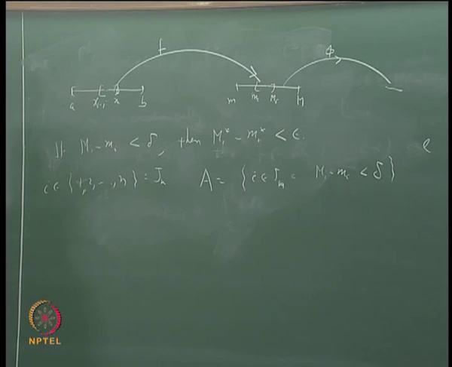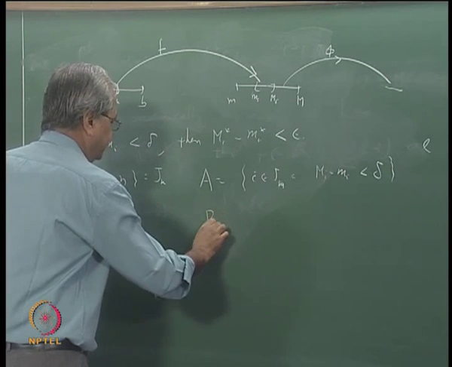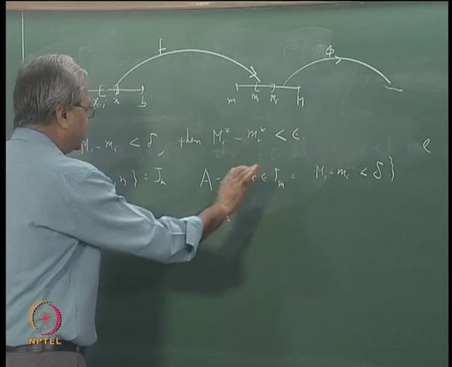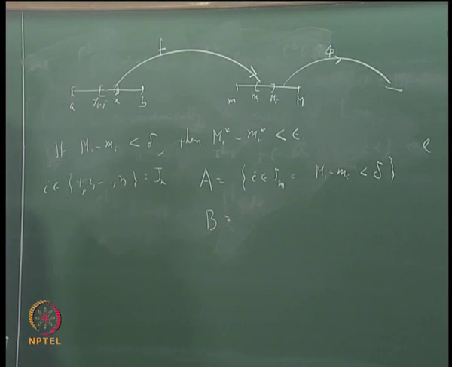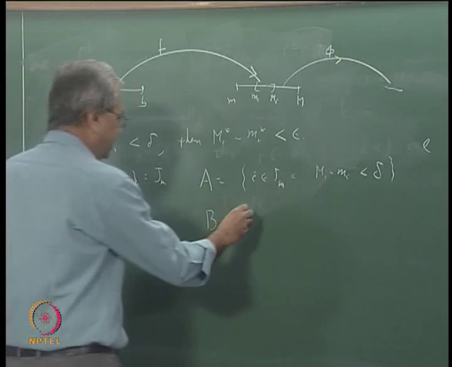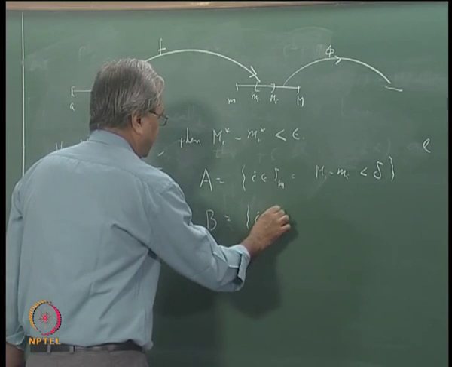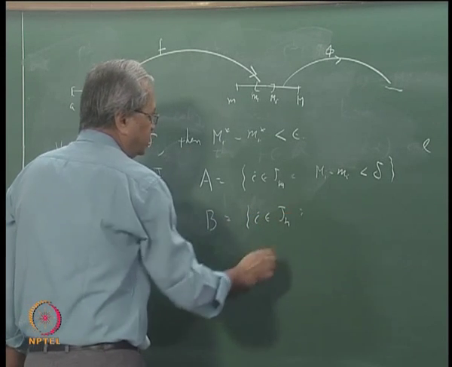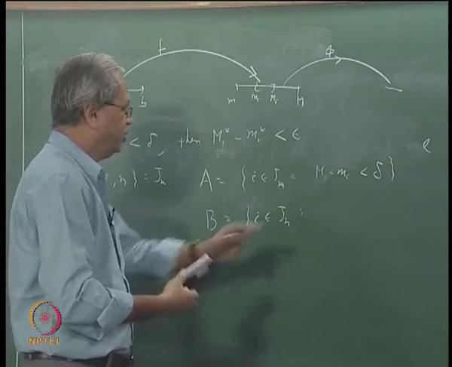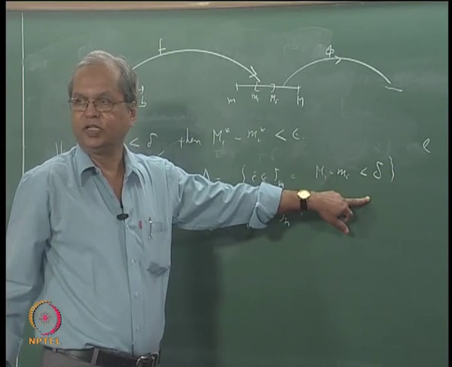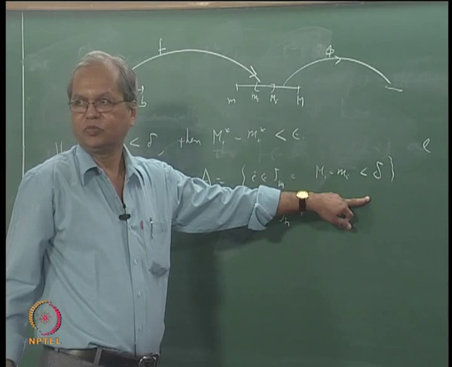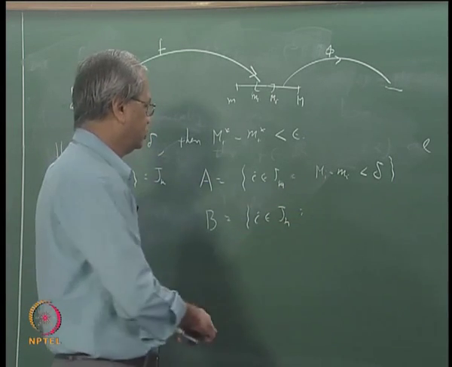For those i, I know that big Mi star minus small mi star is less than epsilon. And then the remaining set, suppose I call this B, for which this does not happen. This not happening means big Mi minus small mi is bigger than or equal to delta.